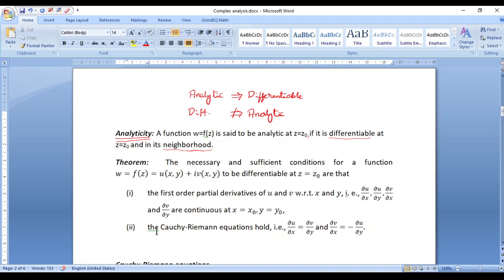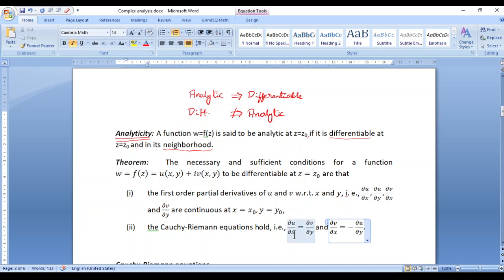So the second condition is that the Cauchy-Riemann equations, which are shortly known as the CR equations, hold. And what are the Cauchy-Riemann equations? They are given by these two. First of all, dou u by dou x should be equal to dou v by dou y. This is the first Cauchy-Riemann equation. And the second Cauchy-Riemann equation is that dou v by dou x equals minus dou u by dou y.